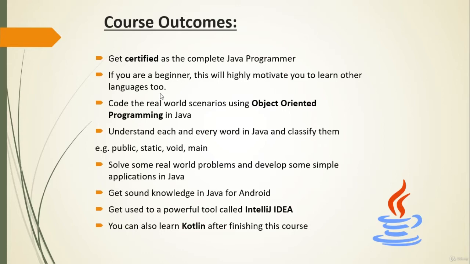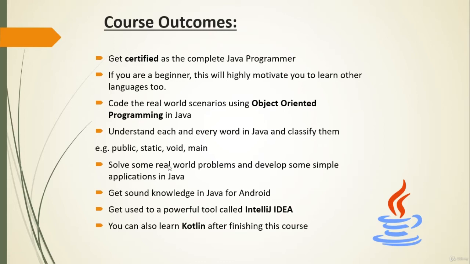So understand each and every word in Java and classify them. Whenever you see Java code, you will get a lot of syntax, a lot of words there, right? Say public, static, void, main. What do these words mean? We'll explain everything in great detail, and you'll be able to classify them. What is static and what is public? Why should we use that here? What happens if we do not use that here? I'll be explaining everything in great detail.